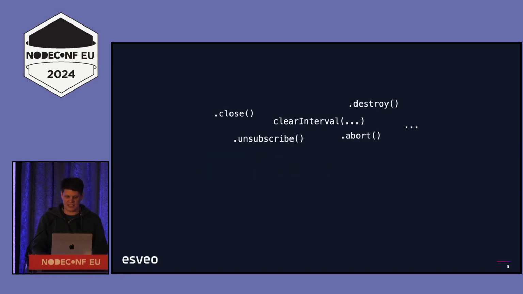This is the idea that we need to close it in some way. And currently there are lots of different ways to close different resources. Some things, like subscriptions, we might unsubscribe them. We have intervals and timeouts where we need to clear them. There's lots of different ways to do this. And this works currently because you can just write whatever you need in the finally block. But we run into a problem if we want to create some sort of general syntax for this.